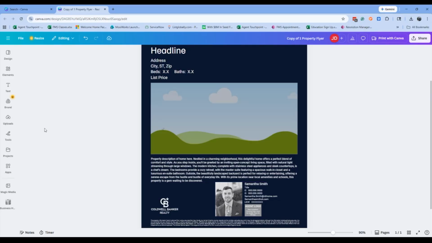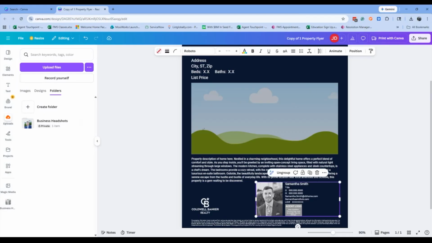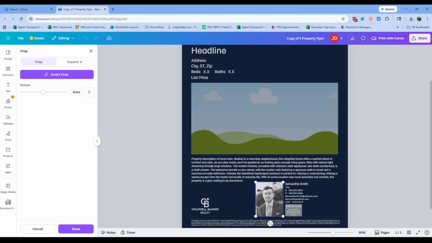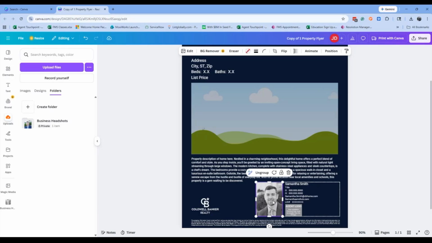So you can see that as I did that, my photo automatically snapped into place in the template. I do have a few options though if I needed to crop or recenter that image. If I do a quick double click, you'll see that I can then slightly reposition my image. If my image was larger, you could see how this has the same effect as cropping it. Again, you just want to make sure that your photo is sized and cropped properly, and then press enter in order to save those changes.